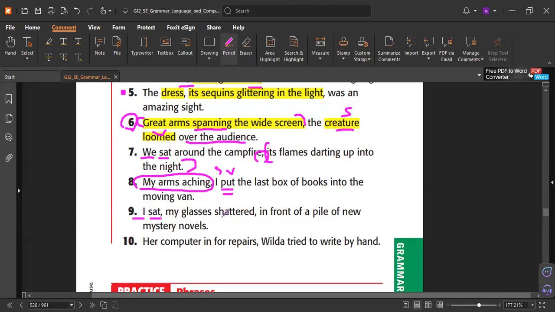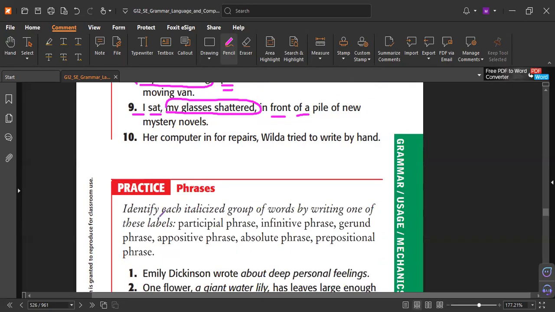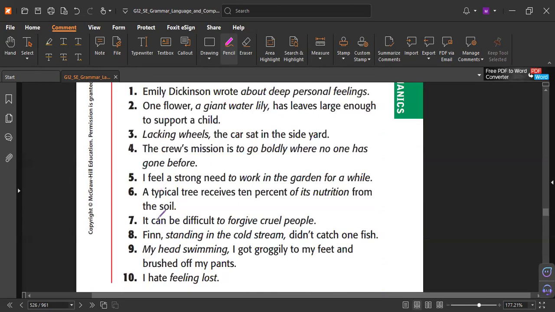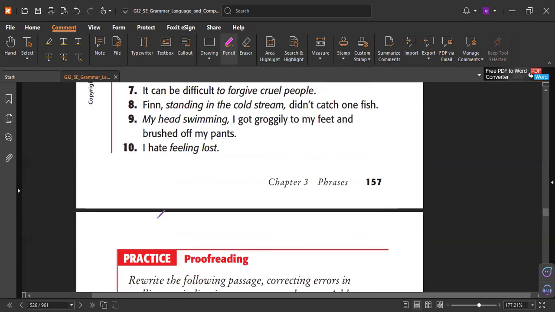Look, I sat in front of, correct? Because that is the problem. This is the phrase, but it's in the middle. And remember, in the middle, we need 2 commas. That's why. Now do you understand, my dear friend? Yes. Now let's revise together.